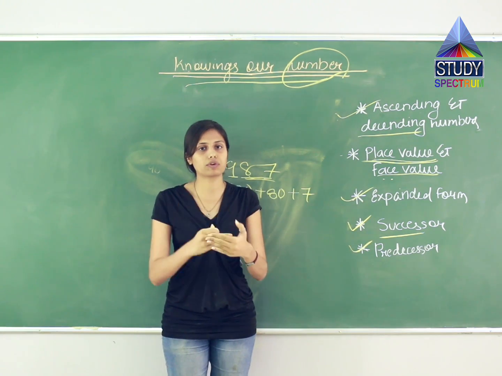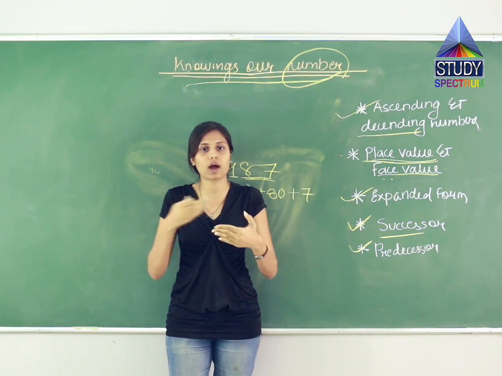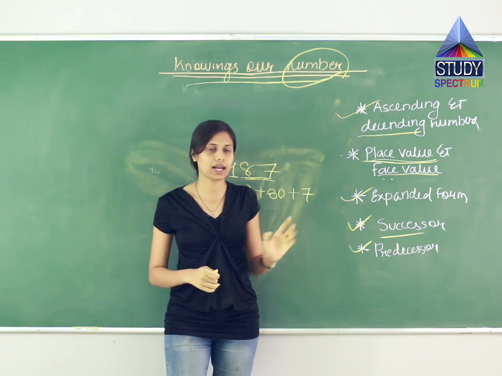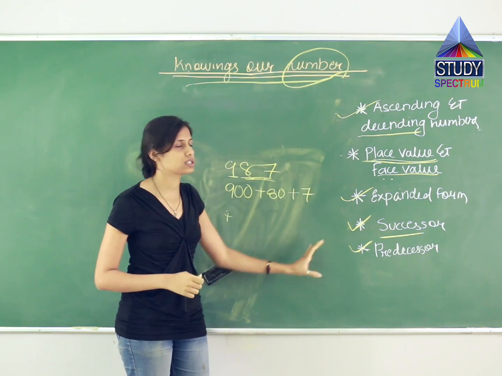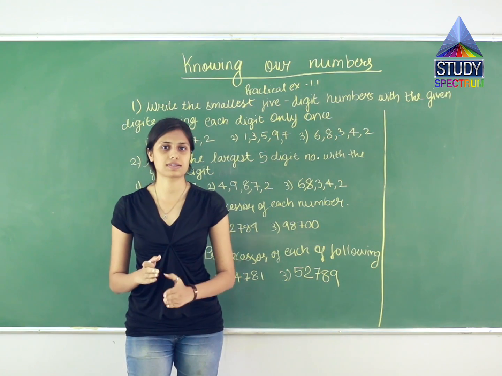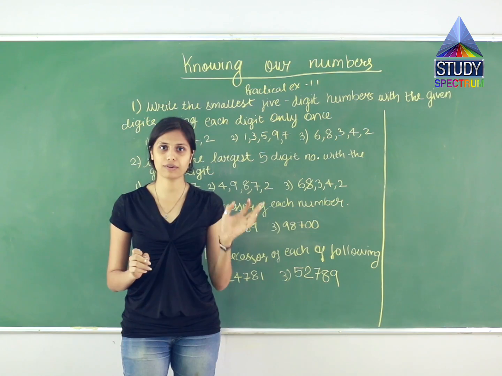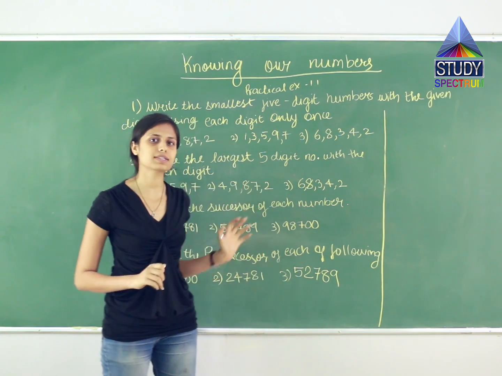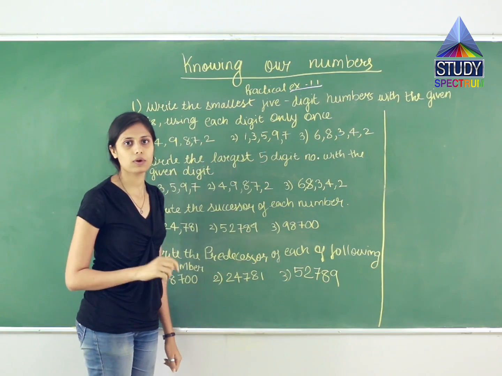So what I will do? 50 steps I have already climbed. अब मुझे याद आ रहा है मैं कुछ भूल गई हूँ तो I will come back. Means what? 50 minus 1 which comes to 49. So the predecessor of 50 is what? 49. So clear with all these concepts. So now we are clear with what is ascending, descending, what is the place value and face value. We are also clear with what is successor and predecessor. So now let us start the first exercise, the practical exercise 1.1.